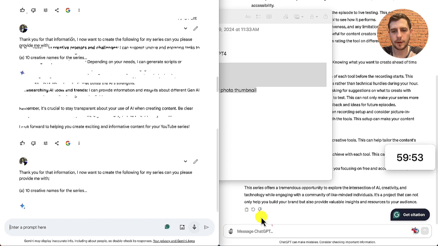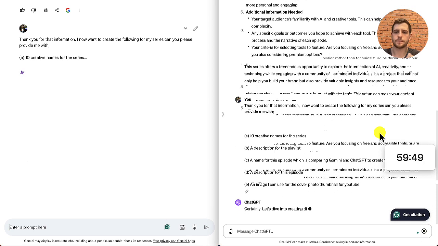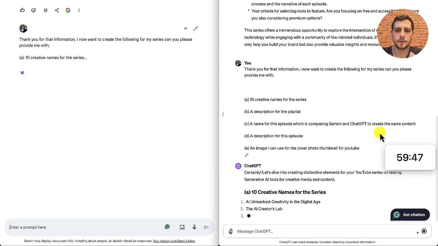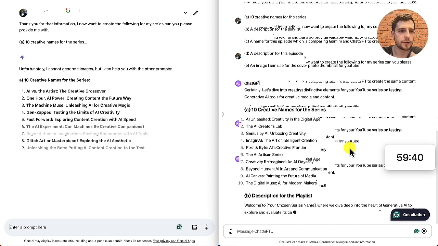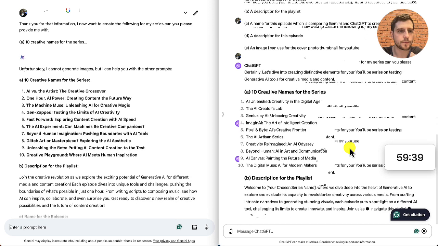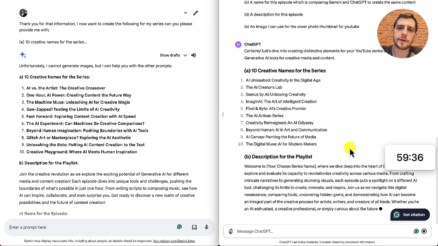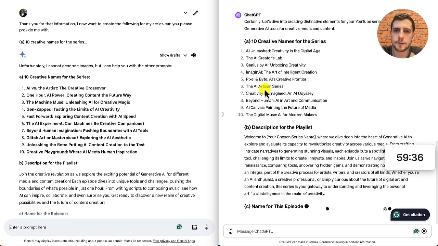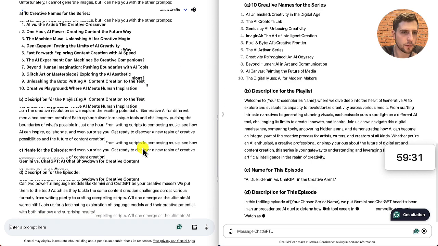I'll remember the timer for next time. And let's do that here as well. Okay, so ChatGPT is getting straight to it. Gemini was taking some more time to think. The AI Creators Lab, Genius by AI. So they're both doing all of it at once.